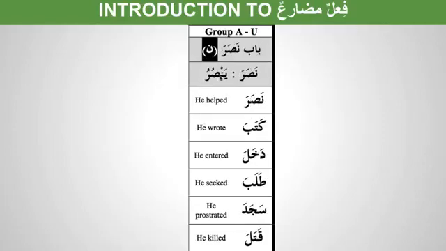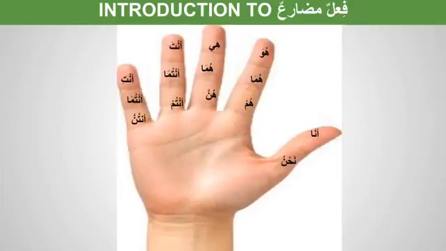So we're going to do group A or bab nasara today. Nasara yansuru. We'll be conjugating all 14 forms and we'll see how they are conjugated, and it's very interesting, inshallah. So before we go, let's catch up with our pronouns. Huwa, huma, hum. It's very important to go in this sequence, which will make it very easy. Huwa, huma, hum. Hiya, huma, hunna. Anta, antuma, antum. Anti, antuma, antunna. Ana, nahnu.